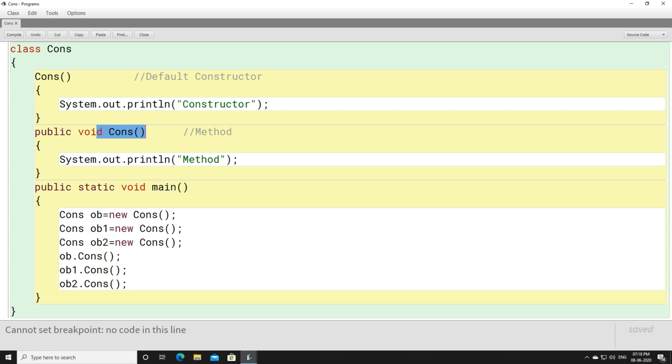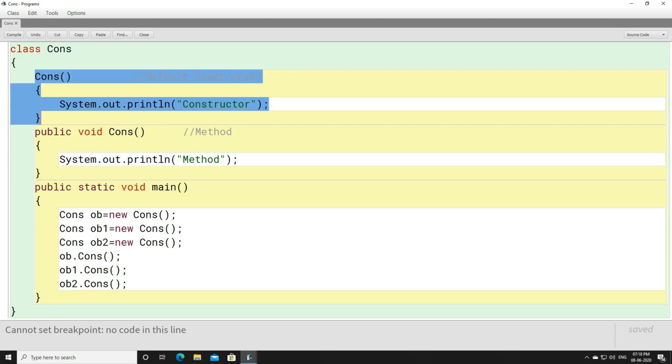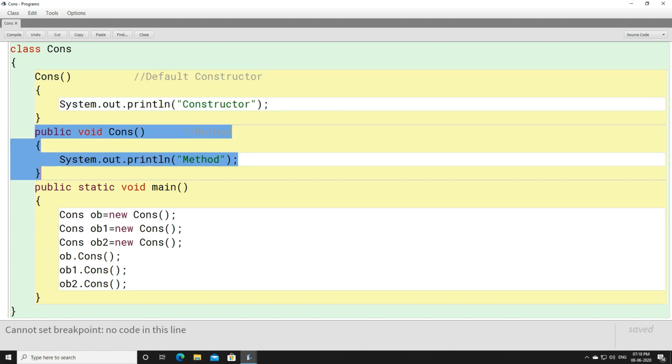So this is how you can differentiate between a constructor and a method. Remember, usually we don't write a method name which is similar to a class name, but still you can have a method name similar to a class name or not similar to it.